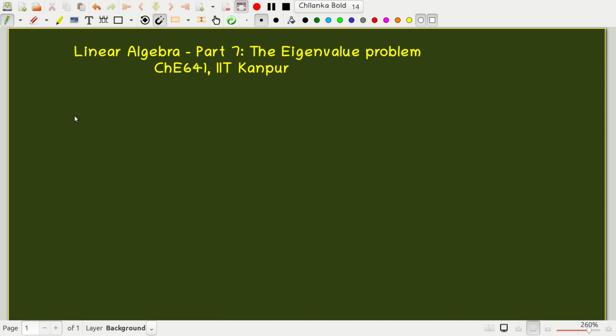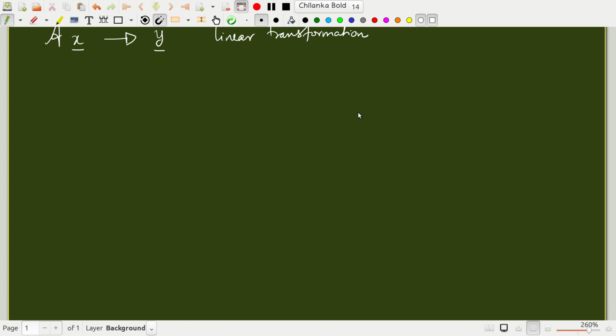In general, you know that we have discussed several times in this course that if you have a linear operator A and it operates on a vector x, it gives rise to another vector in general. This is called a linear transformation. This is something that we have discussed quite a few times in the last few modules.